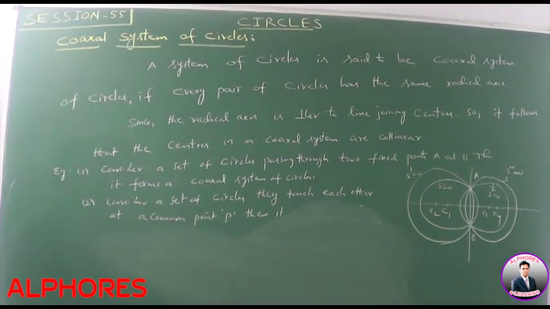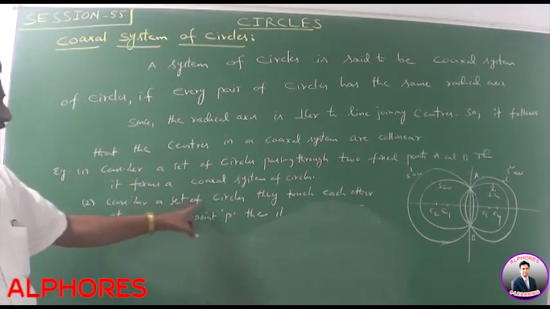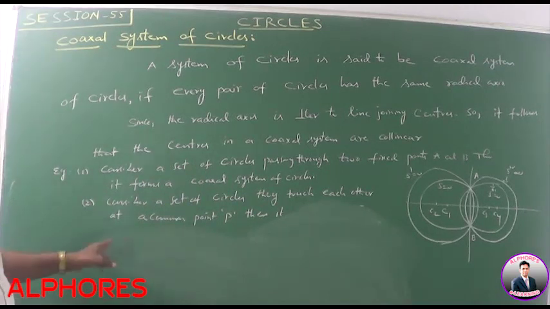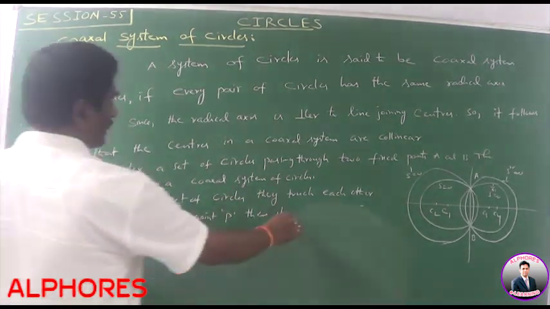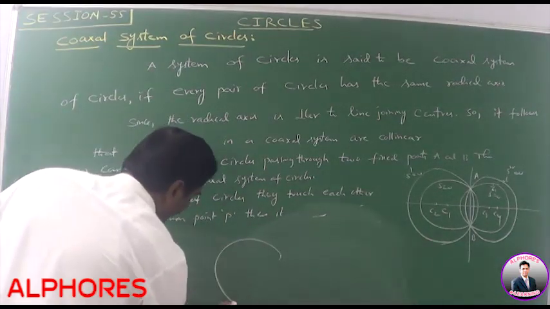Next, example 2. Consider a set of circles that touch each other at a common point P. Then it forms a coaxial system. Please note this diagram also.